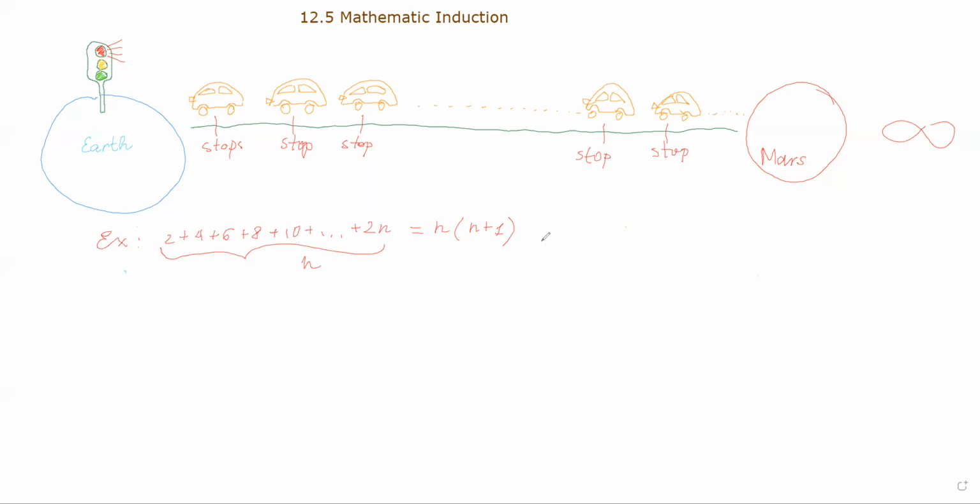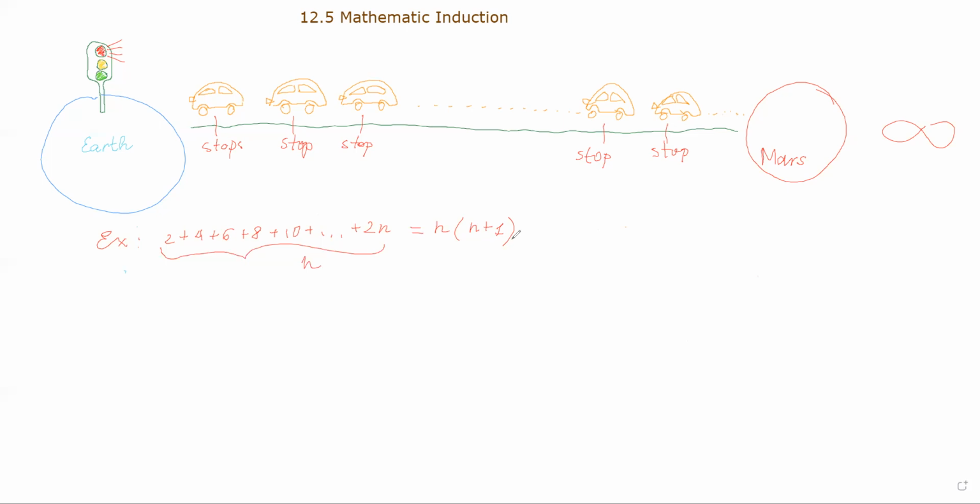First, we are going to make sure that the first car stops. That's a correct statement for us. So the statement is working for n equals 1. For example, in this case, if you set n equals 1, you are going to have just one number here. It's 2, right? For n equals 1, it is going to be 1 multiplied by 1 plus 1, which is also 2, right? So the first car stops.